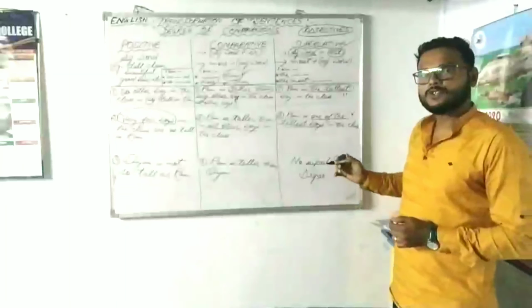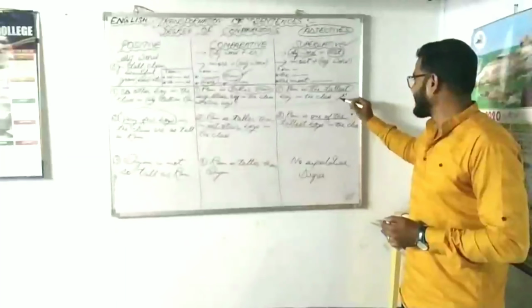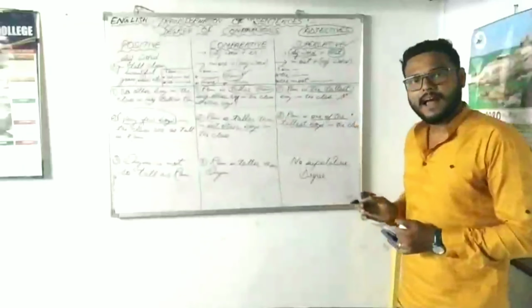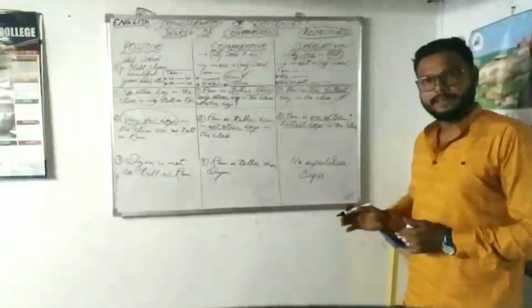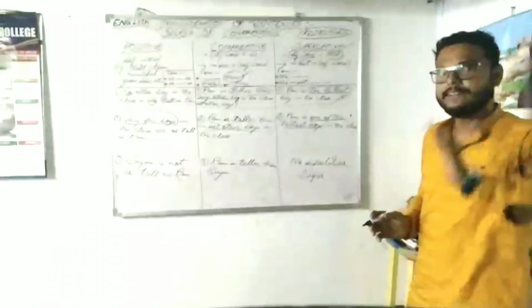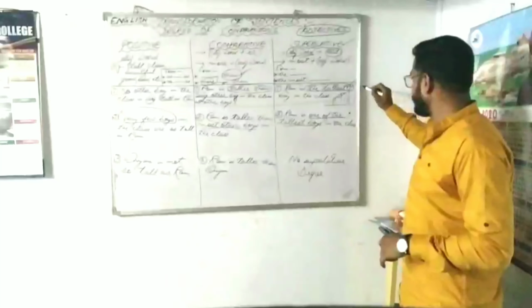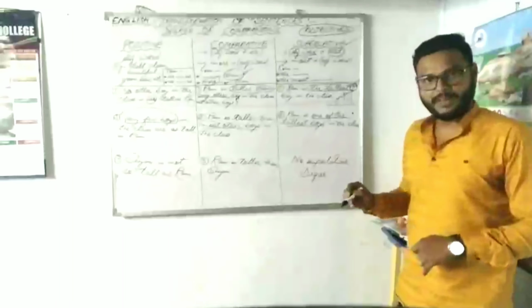Ram is the tallest boy in the class. Please look at this. When I say Ram is the tallest boy in the class, I have certain things in my mind. I mean to say, if this is the class, Ram is the tallest boy and all the other children are shorter than Ram, which makes Ram the tallest boy in the class.